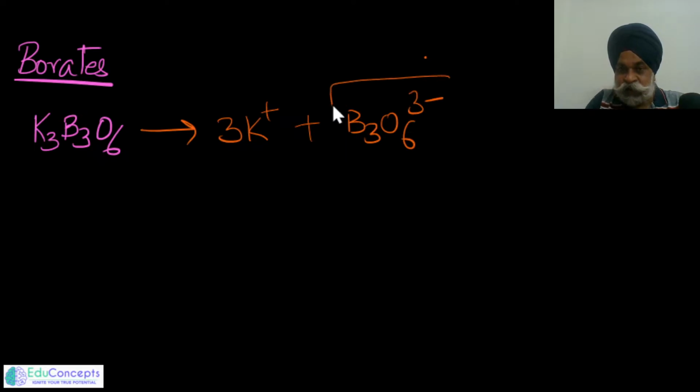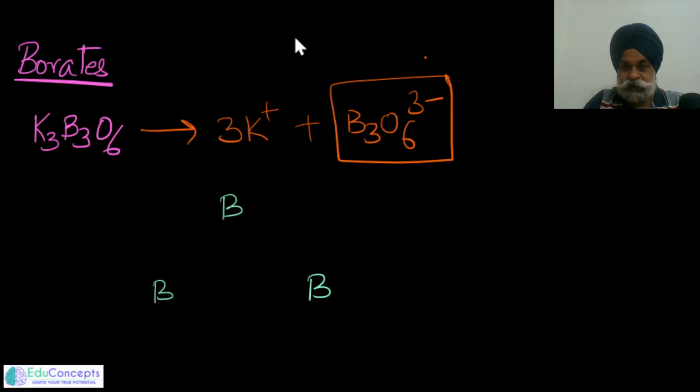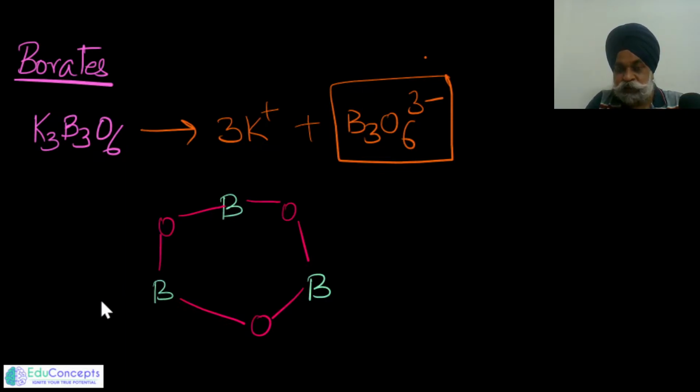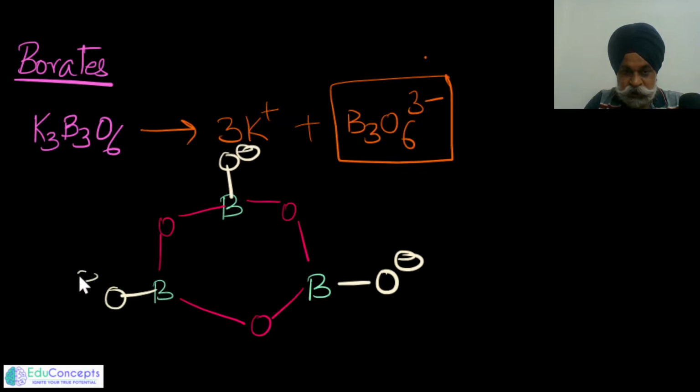Now you have to rearrange it in such a way that you can identify the bonding aspect in it. For sure there are 3 boron atoms. Always do it this way: you bring each one to join with a BOB bond, and now you place 3 oxygens as negative charge. So 1 oxygen here negative, 1 oxygen here negative, and 1 oxygen here negative.